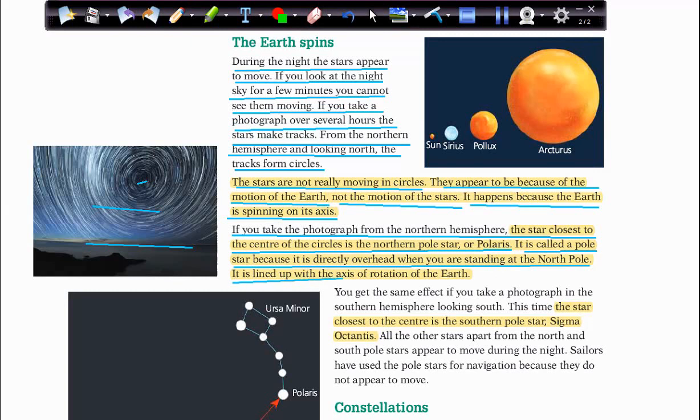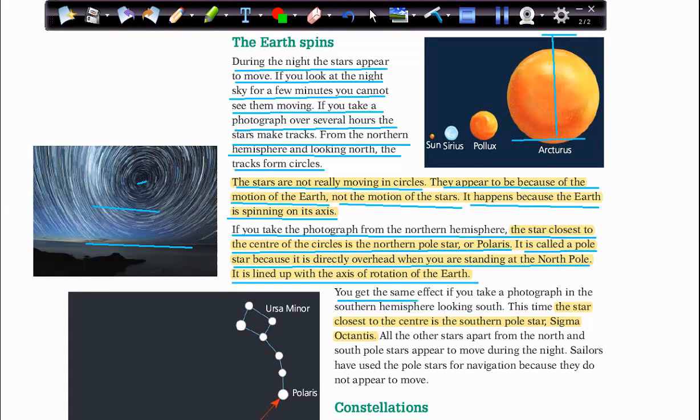And it's lined up with the axis of rotation of the Earth. So if the Earth is spherical like this, and this is the axis, we can find the star Polaris exactly here, lined up with the axis, in the same position above the axis of rotation of the Earth.